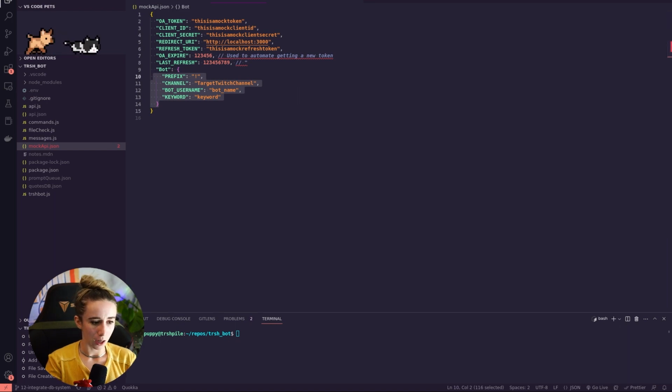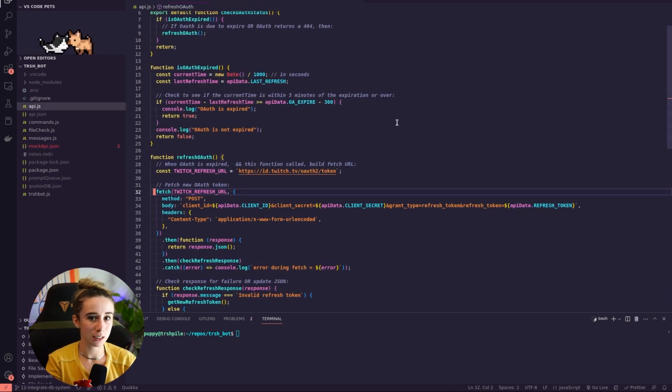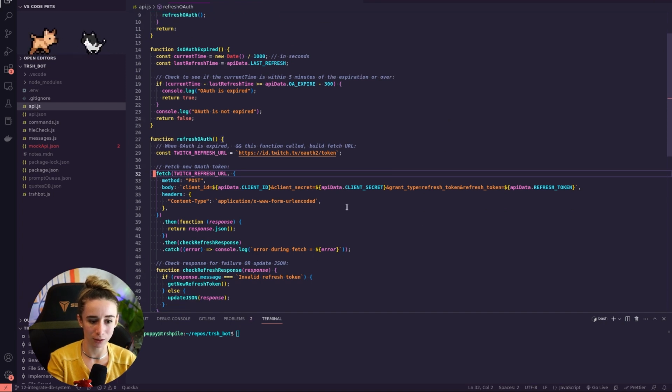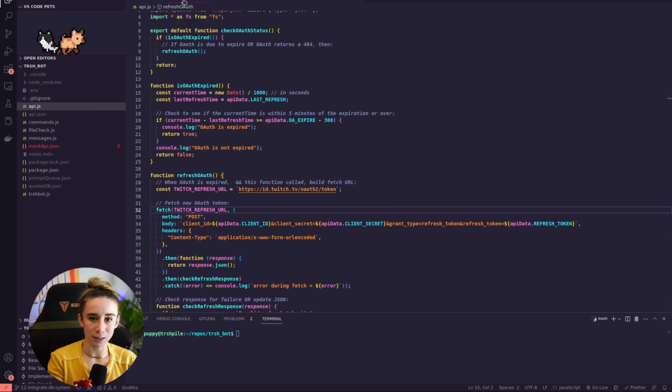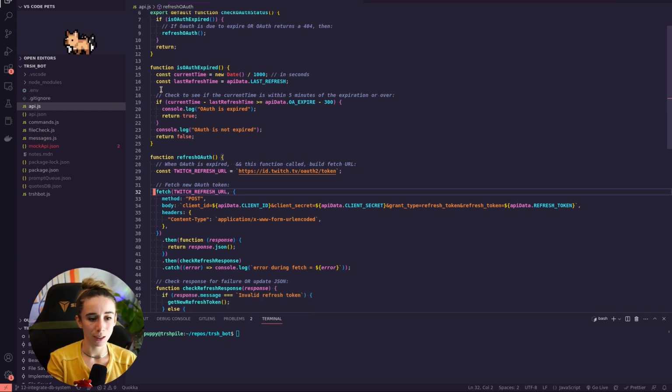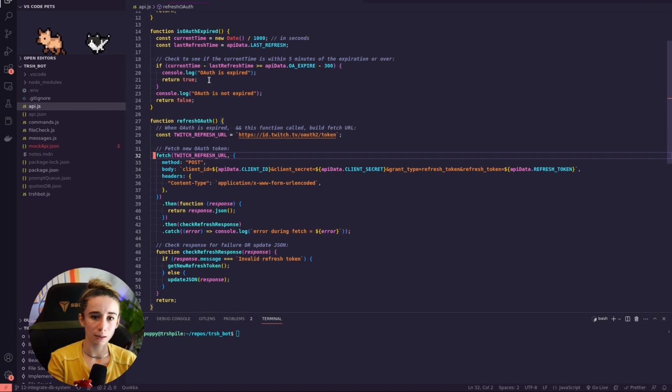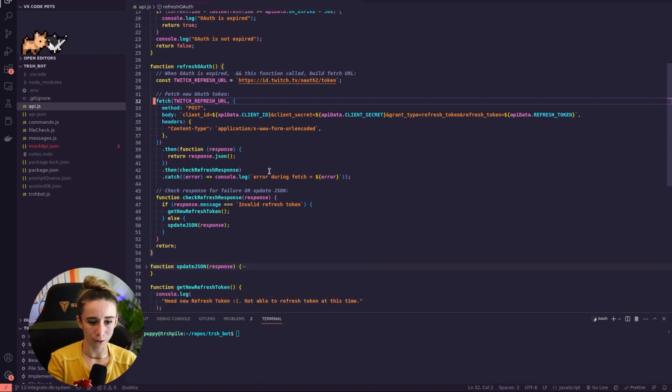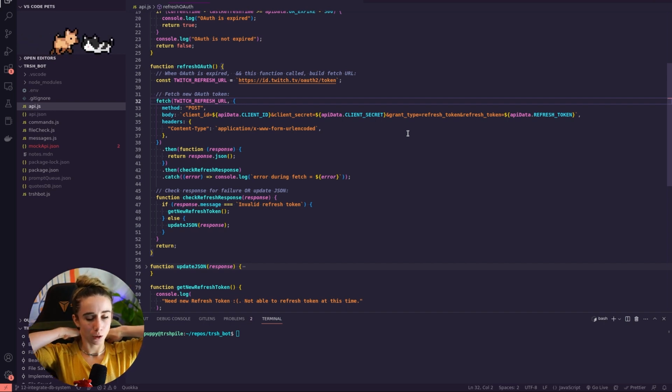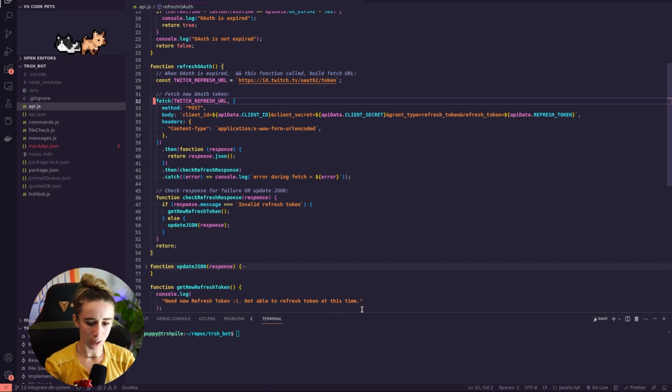So I had all of this. I have to automate this HTTP OAuth process every time TrashBot is running, right? Because it runs out every 4 hours. So I have this entire module called API.js, and all it does is handle refreshing the OAuth token. It's not completely automated yet because I am still trying to figure out the part where it runs out every 4 hours, but I'll show you how it works right now.